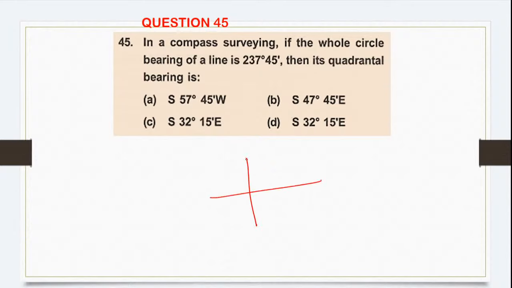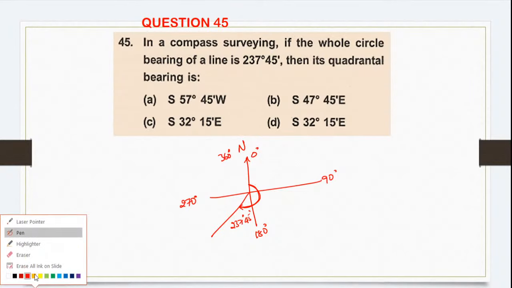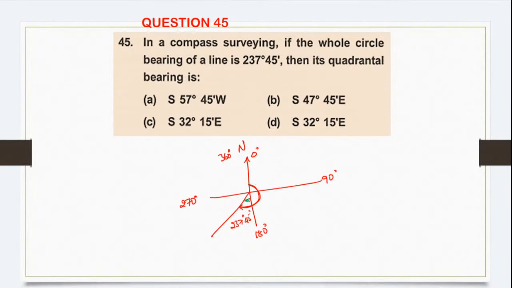Next question. In compass surveying, if the whole circle bearing, so they have given the whole circle bearing. So in whole circle, this is 270, 180, 90, 0, 360 and north. So where is it? Here somewhere. This is equal to 237 degree 45 minute. Now I have to find only this portion. So how will you find only this green portion? So that will be 237 degree 45 minute minus 180 degree.